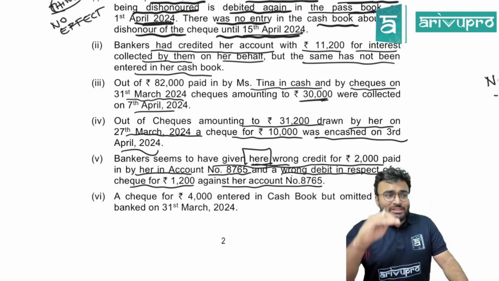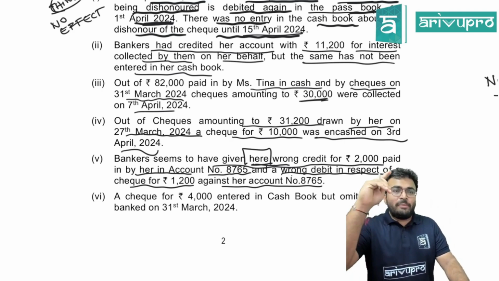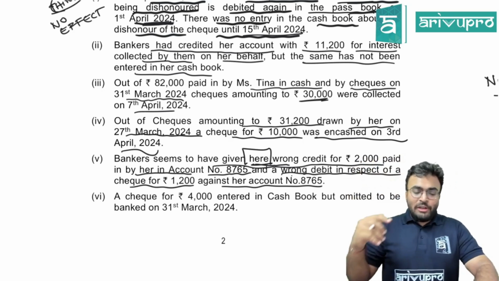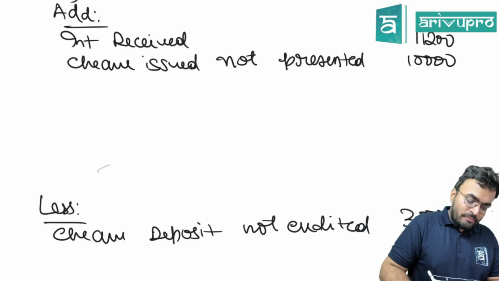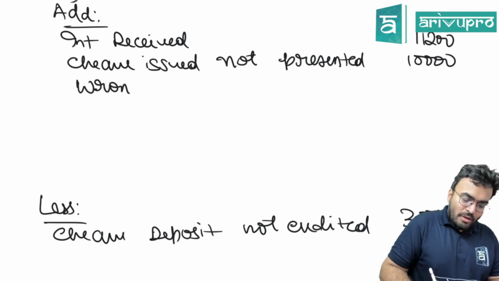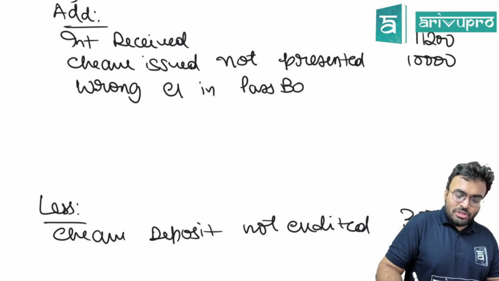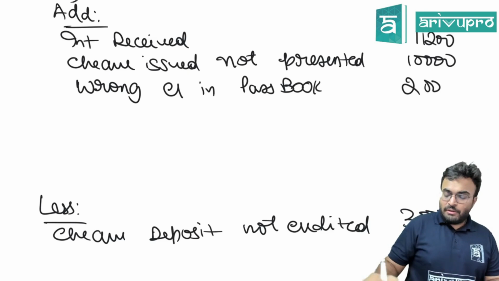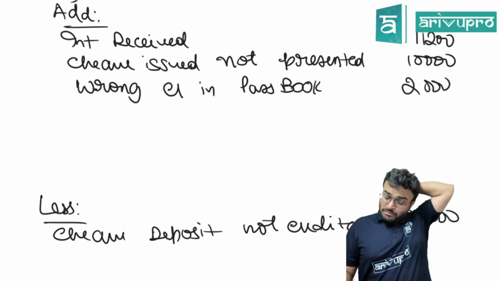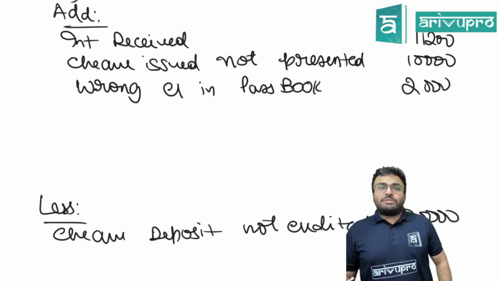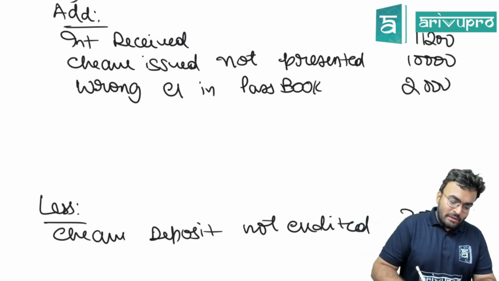Balance decreased. OD balance. Balance decreased. So what will you do? You will add it. Wrong credit in passbook. How much? 2,000. I hope it's clear. Wrong credit in passbook 2,000. So obviously wrong debit will be